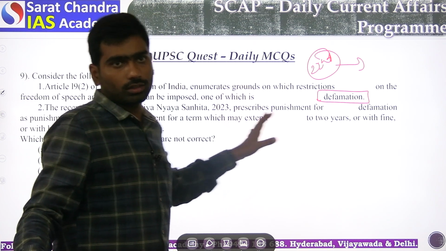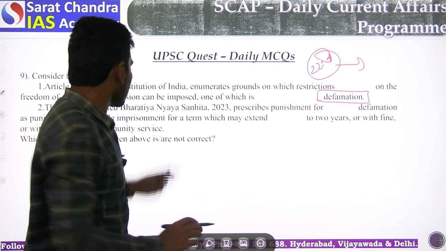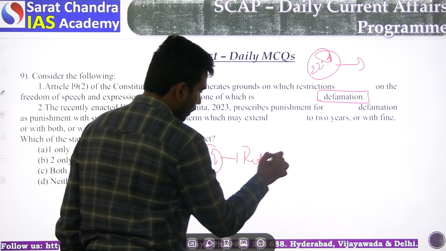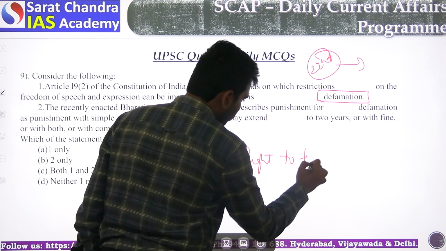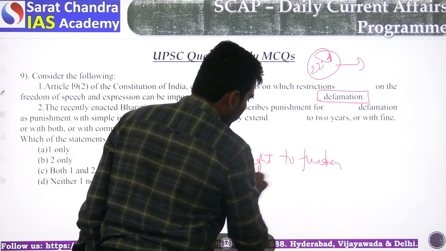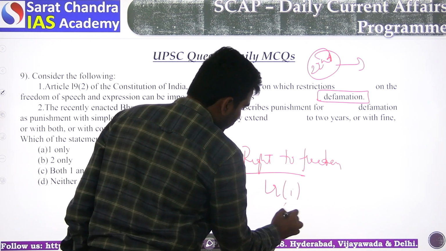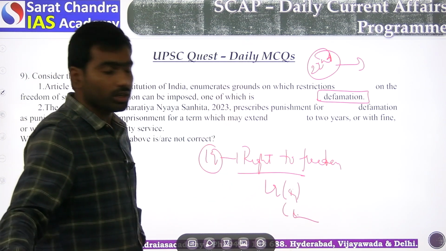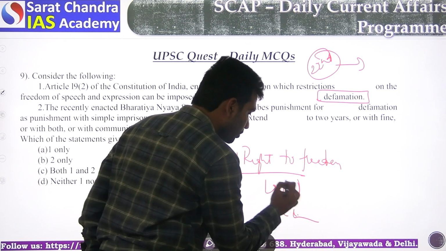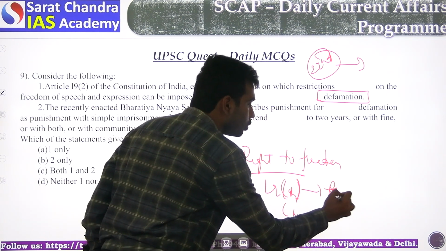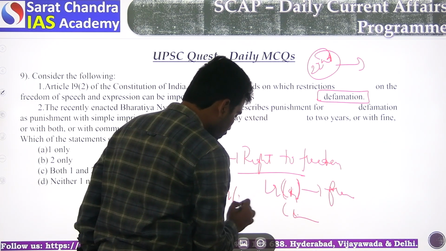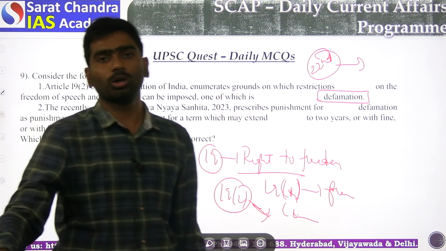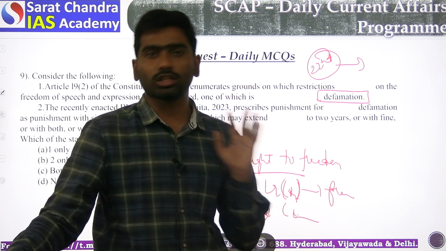In this context, Article 19 clause 2, we all know that Article 19 deals with the right to freedom. Under 19 A, B, C, these all discuss various freedoms, right? But 19 clause 1 discusses the freedoms available to citizens, and 19 clause 2 deals with the restrictions on the freedoms available to citizens, that are reasonable restrictions.